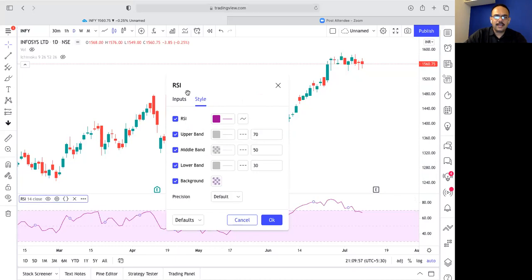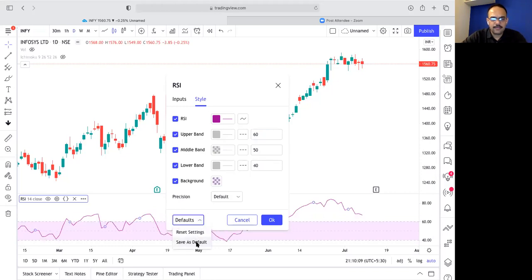Go to the setting, RSI style, go to 70, reduce it to 60, then go to 30, increase it to 40, then save as default. Okay, so go on RSI, click on the settings. It will open here. Style, upper band, change it to 60, lower band, change it to 40, and set it as default.